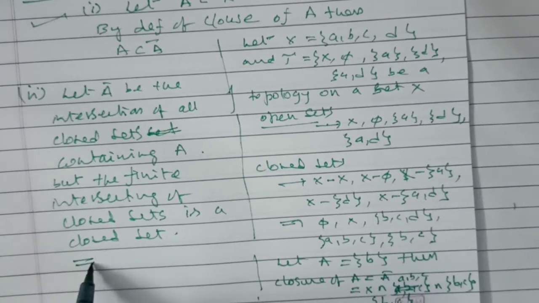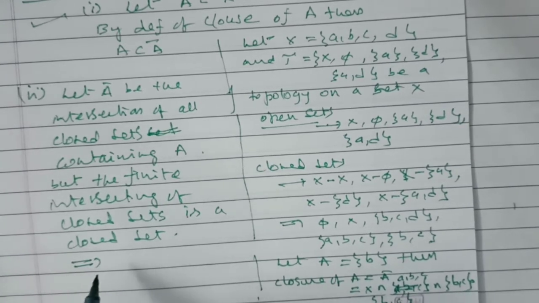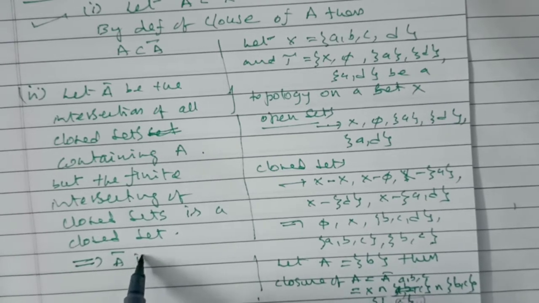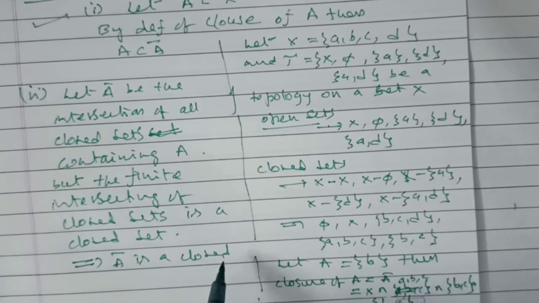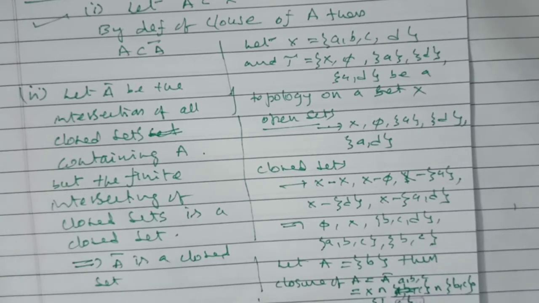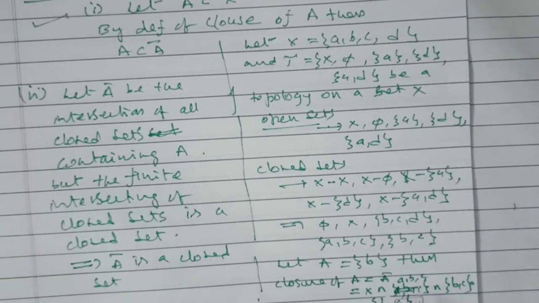This implies A bar is a closed set. Why? Because it is the intersection of all closed sets, whose finite intersection is again a closed set. So A bar is a closed set. Implies A bar is closed. That second one was completed.